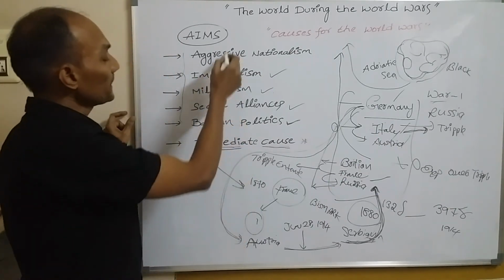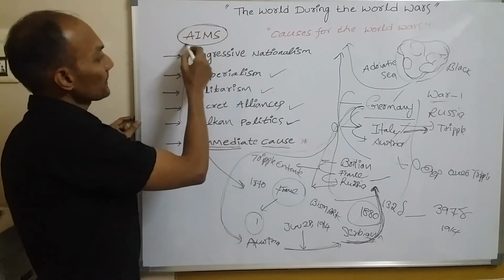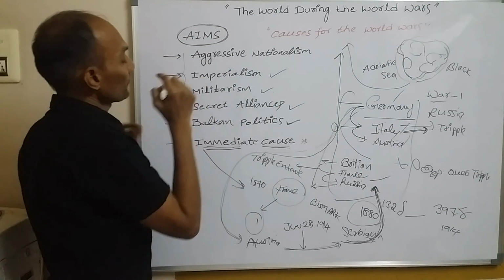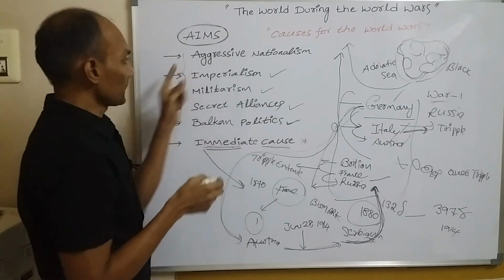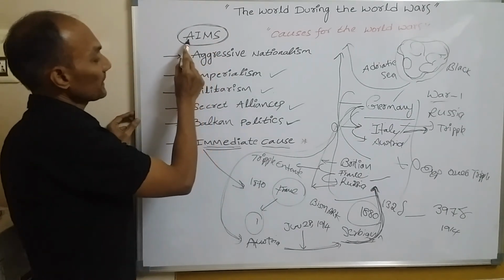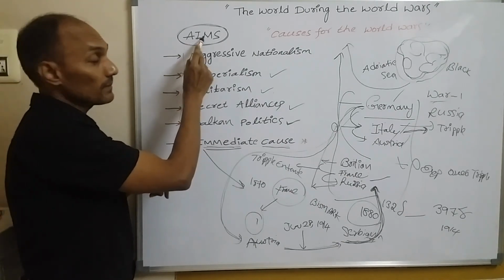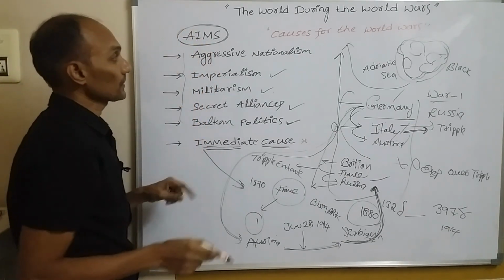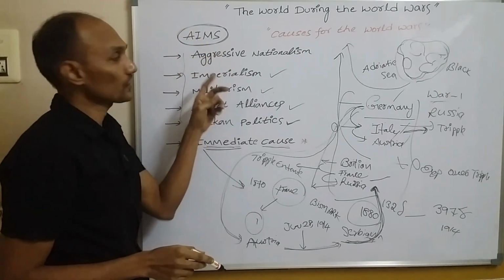Okay, so here is a short form of this: AIMS, that means aggressive nationalism, imperialism, militarism, secret alliance. To remember very easily, this is the short form.